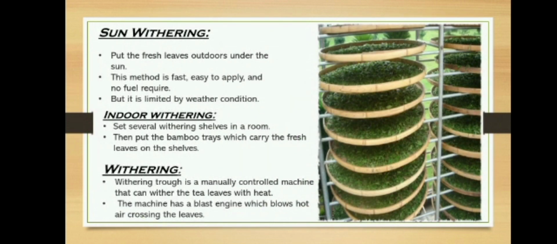First, sun withering. Put the fresh leaves outdoors under the sun. This method is fast, easy to apply and requires no fuel, but it is limited by weather conditions. Indoor withering. Set several withering shelves in a room, then put the bamboo trays which carry the fresh leaves on the shelves. The withering trough is a manually controlled machine that can wither the tea leaves with heat. The machine has a blast engine which blows hot air across the leaves.